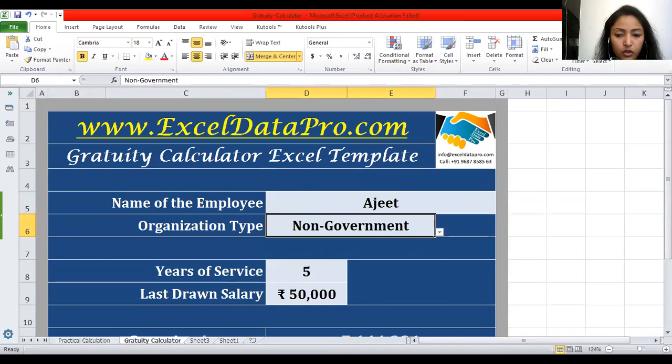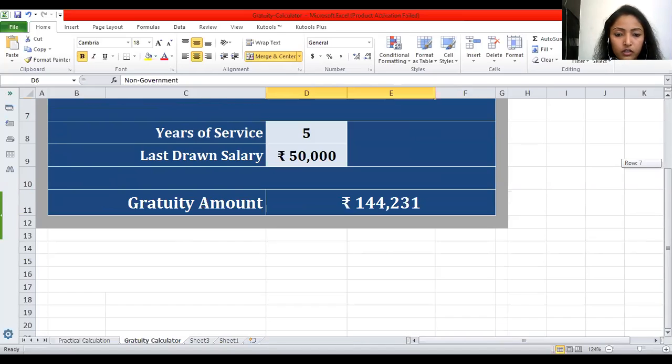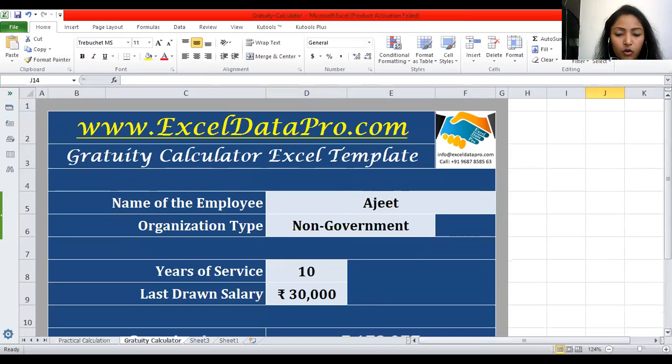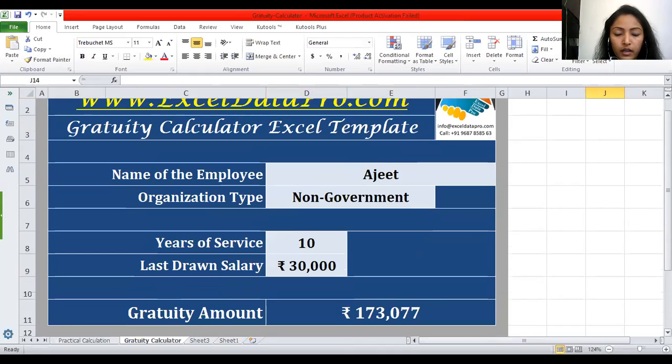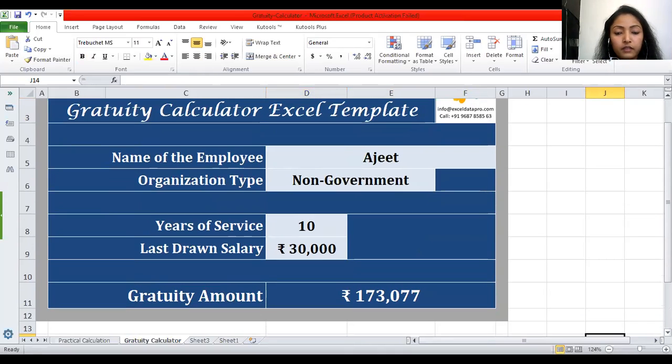organization type, if in case non-government, we have the option for this, government or non-government. It is non-government. And if in case years of service are 10 and last drawn salary is 30,000, then see the gratuity amount. So this is the automatic formula that organizations also follow.